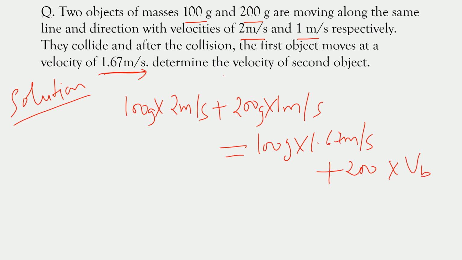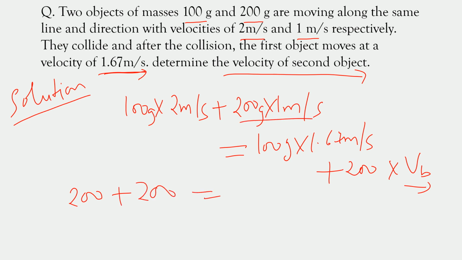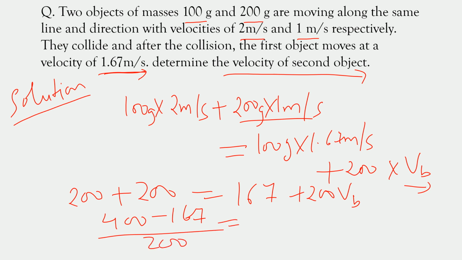We have to determine the velocity of the second object. So 100 multiplied by 2, which is equal to 200, plus 200 is equal to 100 multiplied by 1.67, which is equal to 167, plus 200 VB. So it is 400 minus 167 divided by 200 is equal to VB, which is equal to 1.165 meter per second.